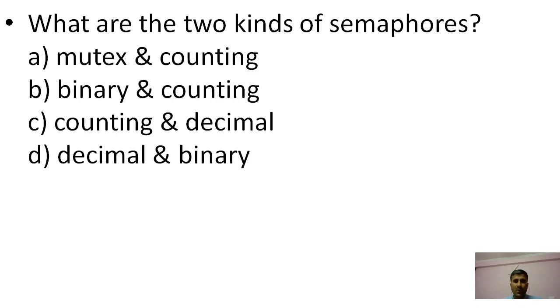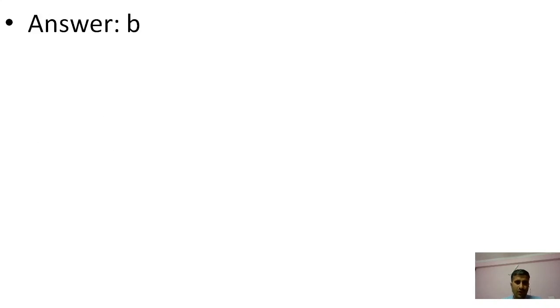What are the two kinds of semaphore? Binary and mutex, counting and binary, counting and decimal. B is the right answer. We have already done that binary and counting semaphores are used. In the binary, we use zeros and ones. In the counting, we use locked and unlocked.